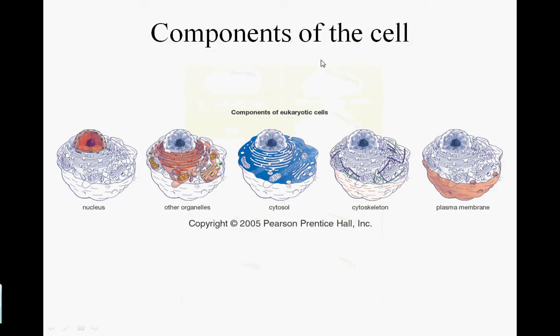The next thing that we'll be discussing is the components of the cell. The cell has a nucleus, they have organelles, they have a cytosol, which is that liquid that the organelles are suspended in, they have a cytoskeleton, which are their structural elements, and then they have a plasma membrane.